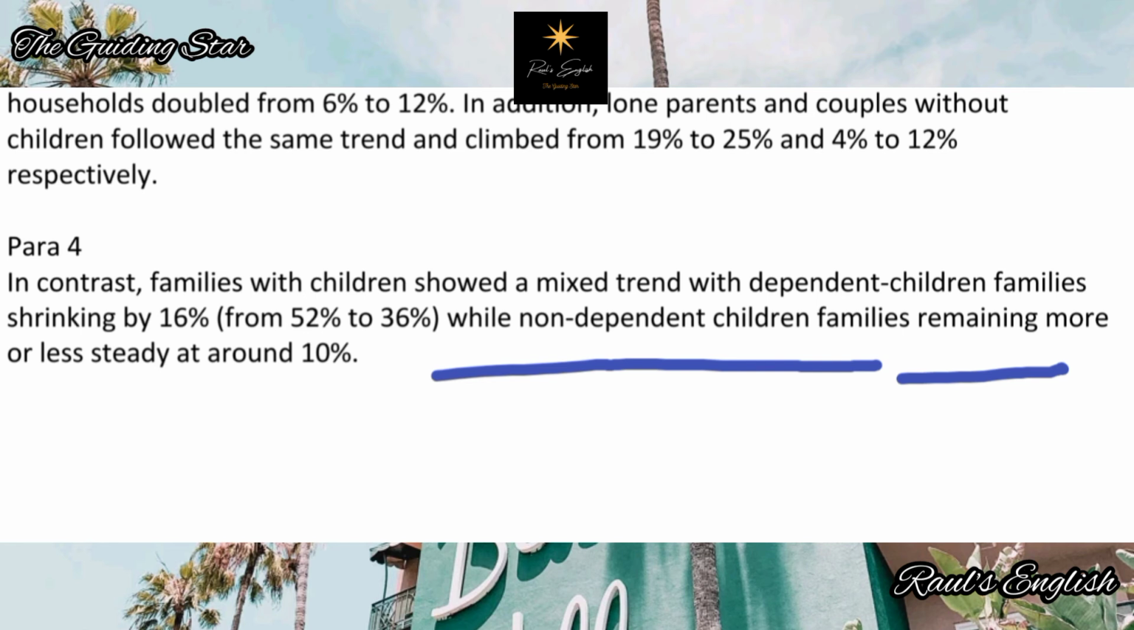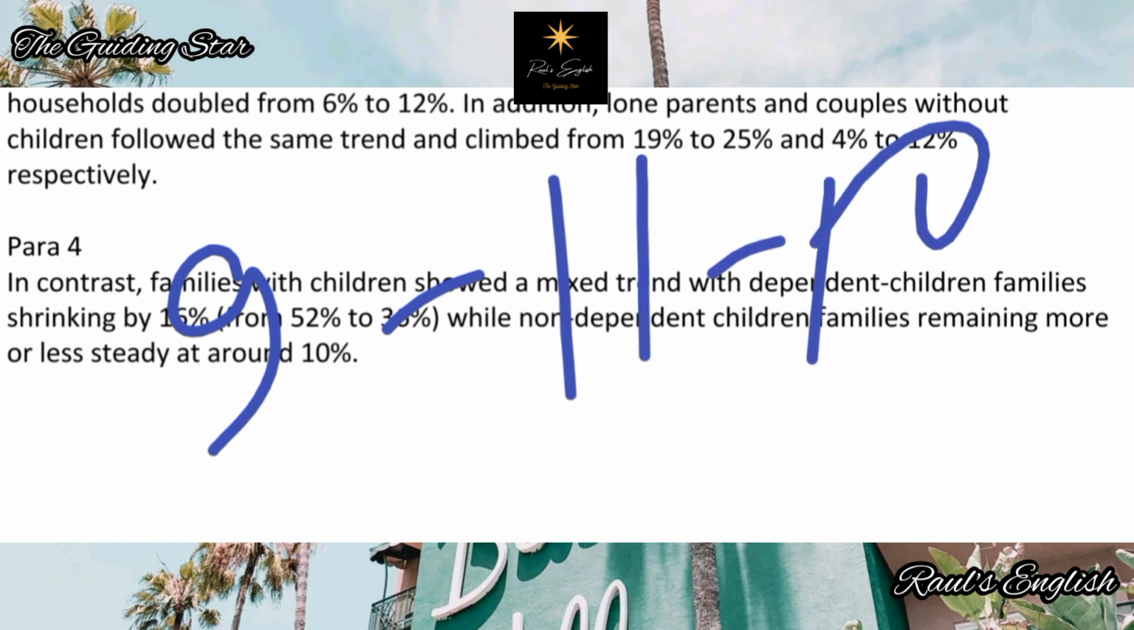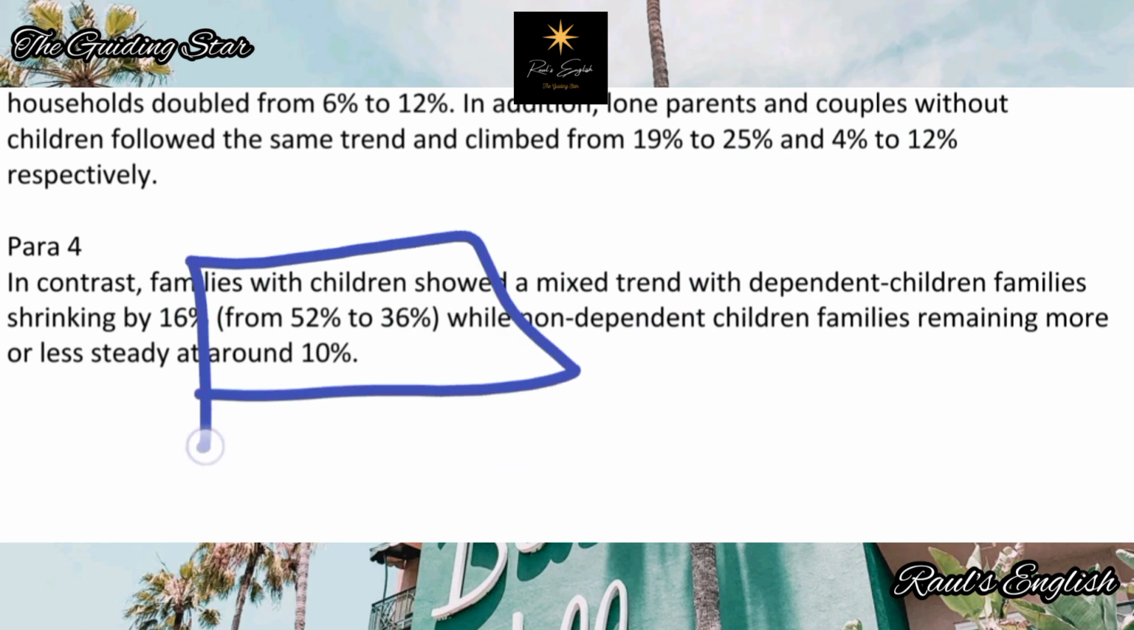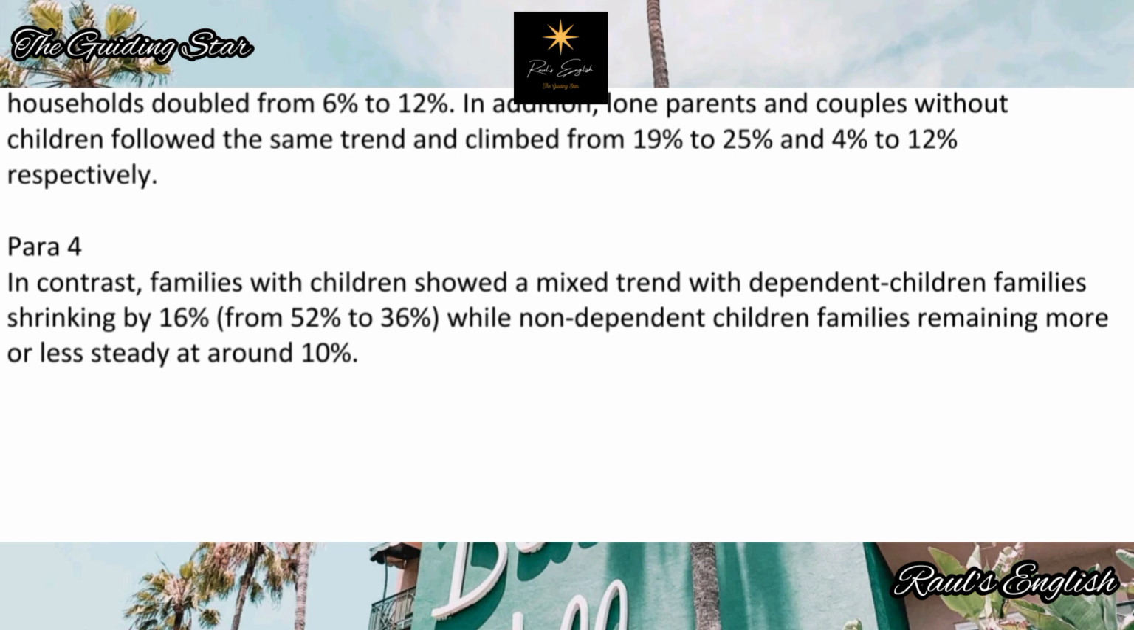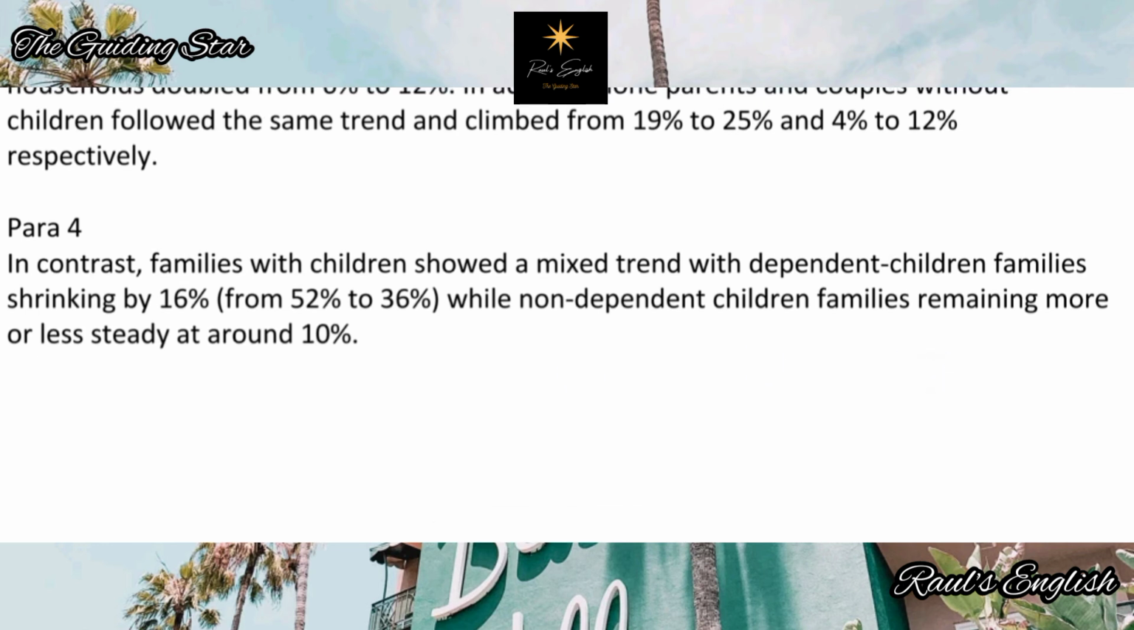Remaining more or less steady at around 10%. So that was 9%, then 11, then 10, something like that. So it was at around 10%. I did not say first it was 9, then it went to 11, then it was 10 or whatever. The question says the main features, not each and everything there. Alright, so that's it. And we have slowed down the speed. We have nicely finished the passage.